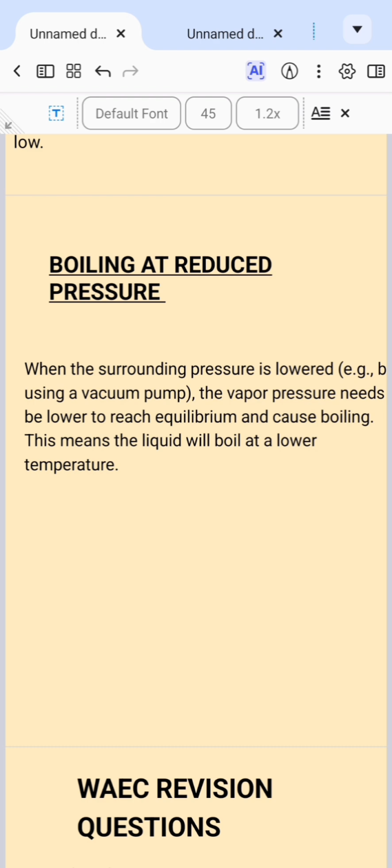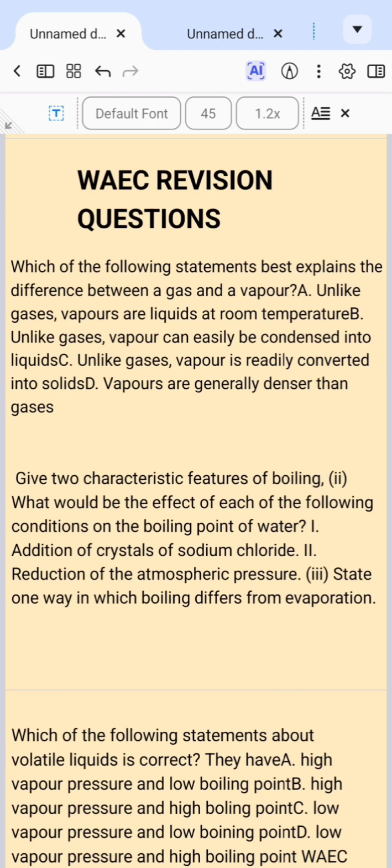temperature and pressure. So it means that boiling can actually take place when the pressure is reduced, and pressure can be reduced when a vacuum pump is used, and the function of the vacuum pump is to reduce the pressure. And that leads us to the WAEC revision questions aspect.